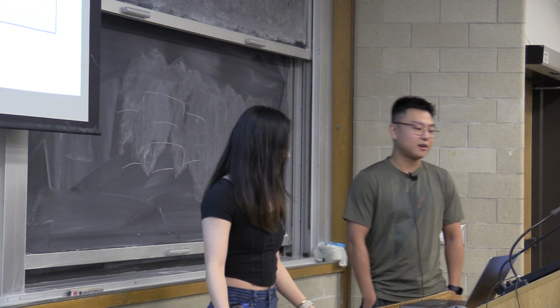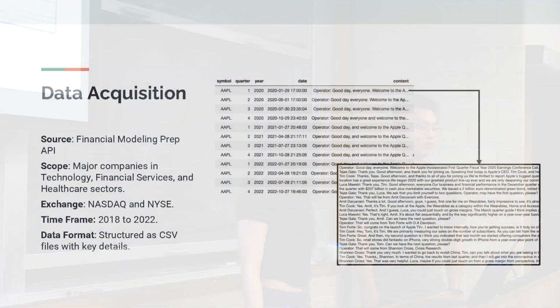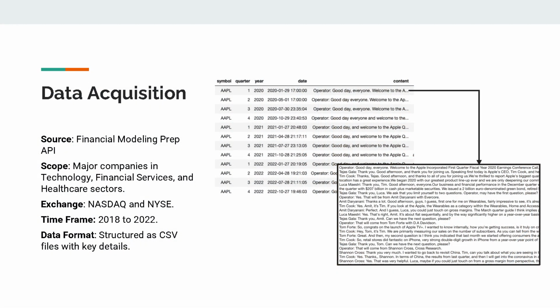All the data come from the Financial Modeling Prep API, and we acquired 9 major companies in 3 sectors: technology, financial services, and healthcare. The time frame is from 2018 to 2020, and all the data are structured as a CSV file with all the key details shown on the right.